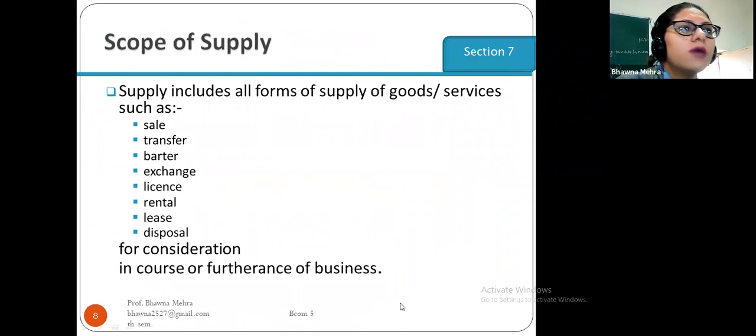Now come to the scope of supply. Supply includes all forms of supply of goods and services such as sale, transfer, barter, exchange, license, rental, lease and disposal. We already discussed all these supplies, made for consideration in the course or furtherance of business. So this is a part of the scope of supply.